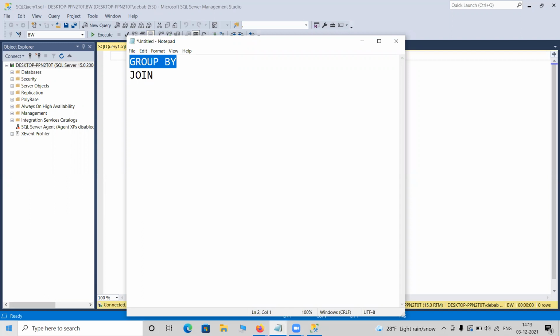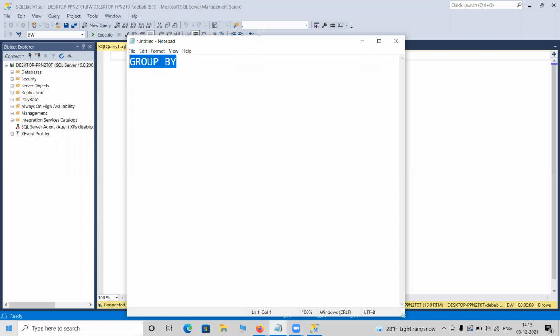These are pillars of this language. If you know group by and join well, you can write any type of query, believe me. So these two things are most important. Okay. So today we are going to cover this group by part. So you need to learn how it works.